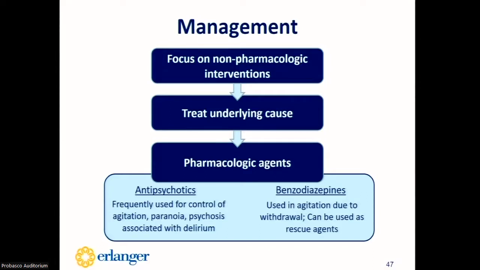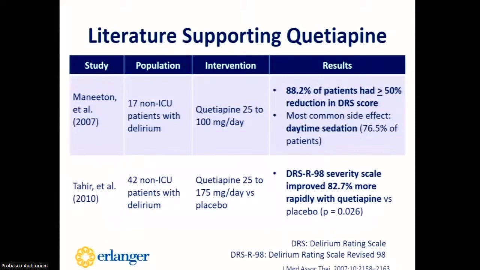So while the majority of studies of agitated patients include patients in the ED and ICU setting, to some extent, that data can be extrapolated to a non-ICU patient, but with some exceptions in medication choice. For example, patients on the floor cannot receive ketamine and dexmedetomidine infusions. There's a few studies that do support the use of quetiapine in the treatment of non-ICU patients with delirium.